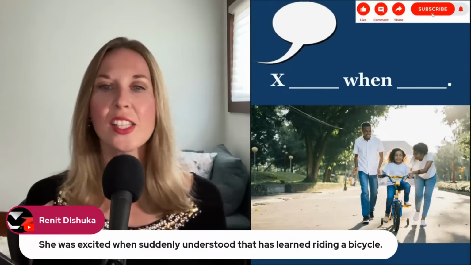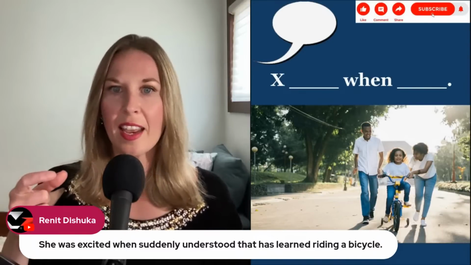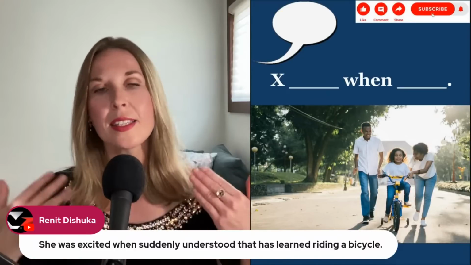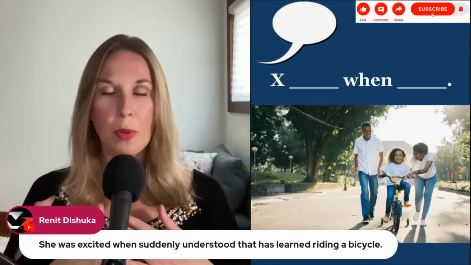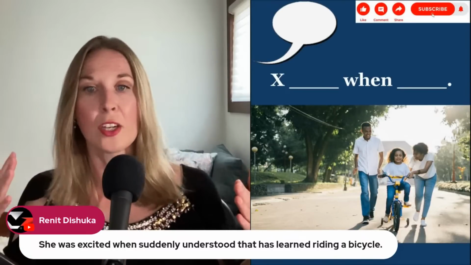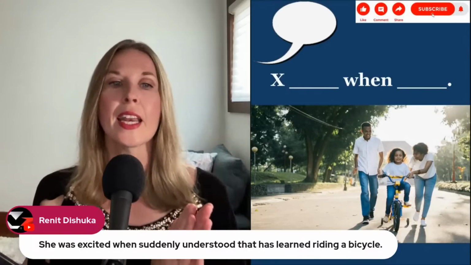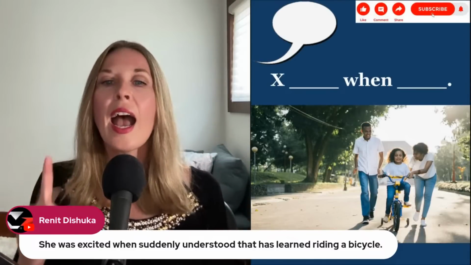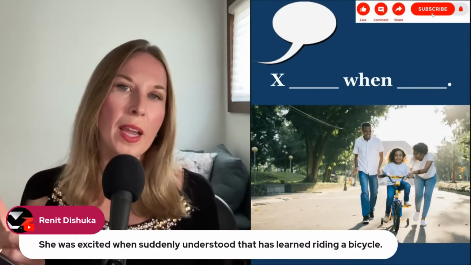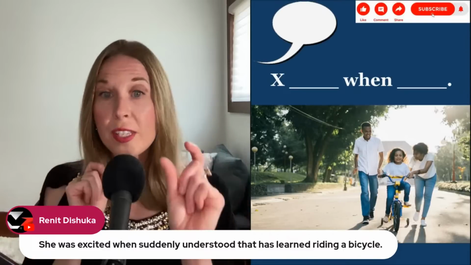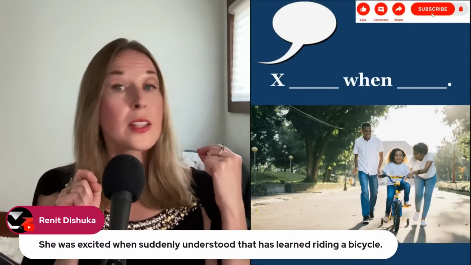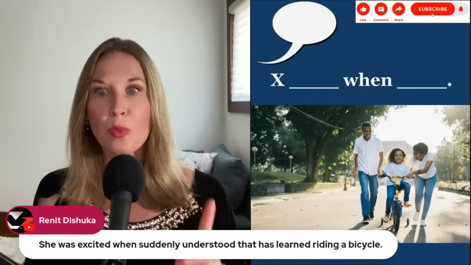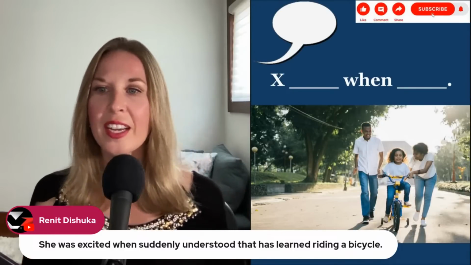Exactly. Very nice. So "to be excited" is a great example because we would put this as a stative verb, and I wouldn't put this as a continuous action. She was excited when she suddenly understood how to ride a bike. So "understand" is your verb in the past simple. When she suddenly understood how to ride a bike. Very nice example.